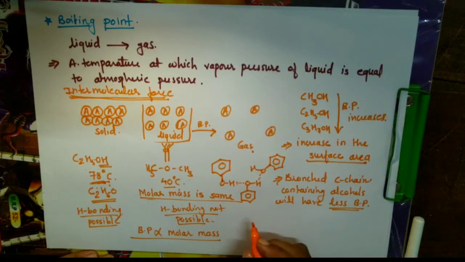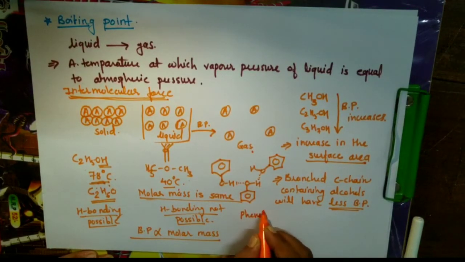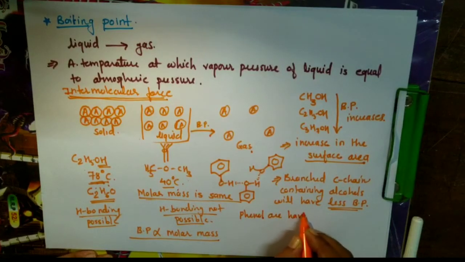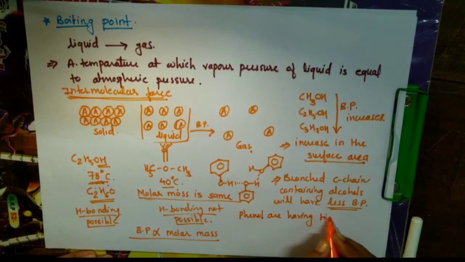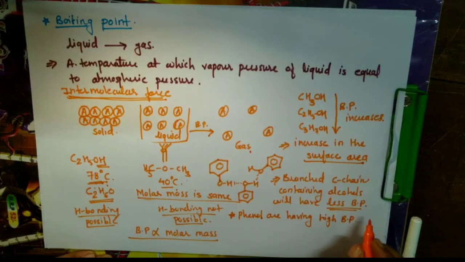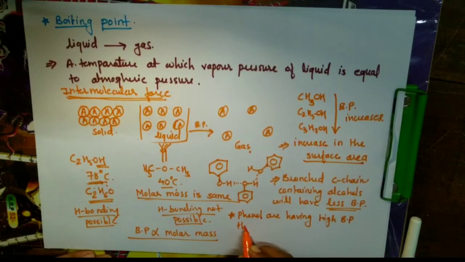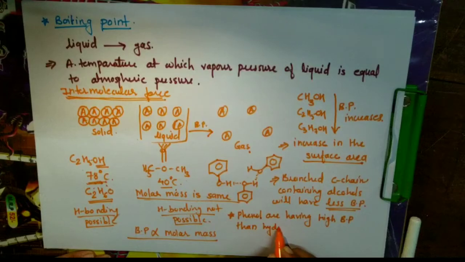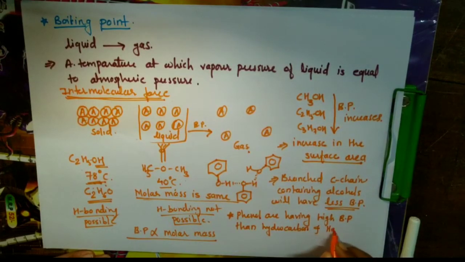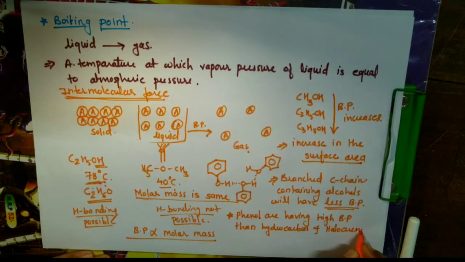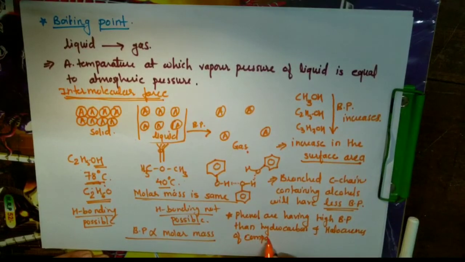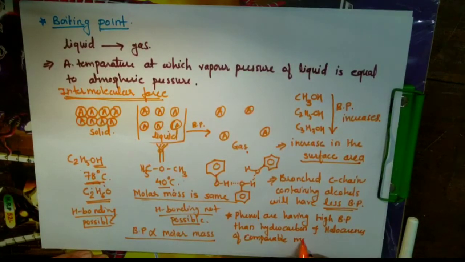Phenols have high boiling points than hydrocarbons and haloarenes of comparable molar mass.